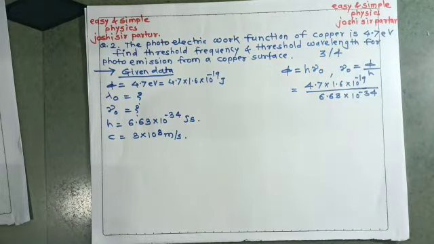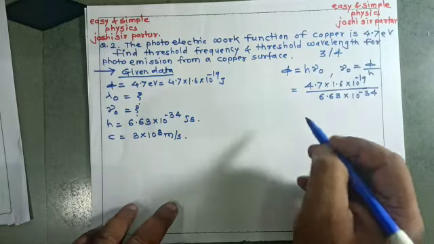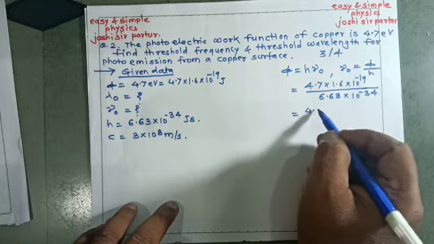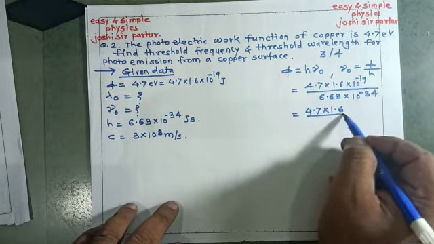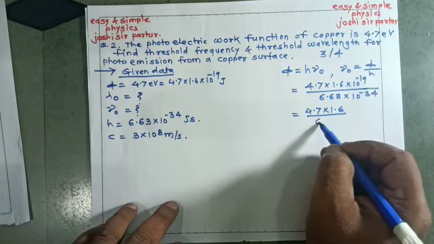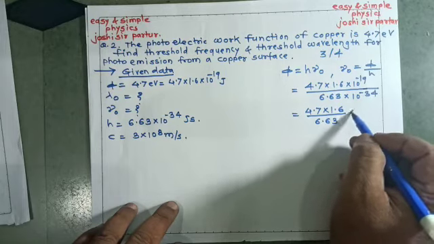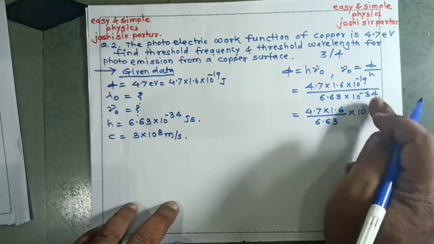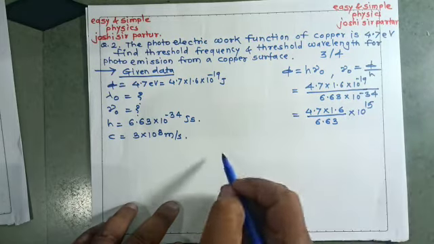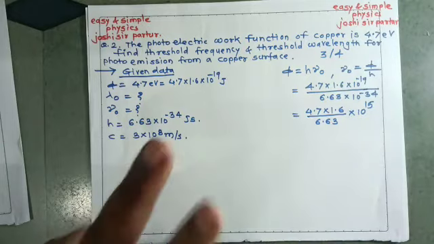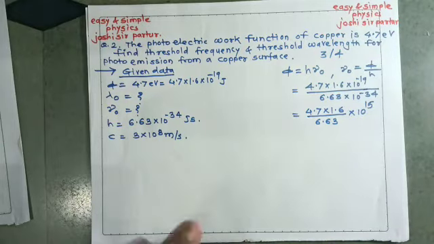If minus 34 is kept on numerator, its value will be plus 34, that is 4.7 into 1.6 upon 6.63 into 10 to the power 34 minus 19, it will be 15. So numerator contains 2 digits, denominator contains 1 digit.